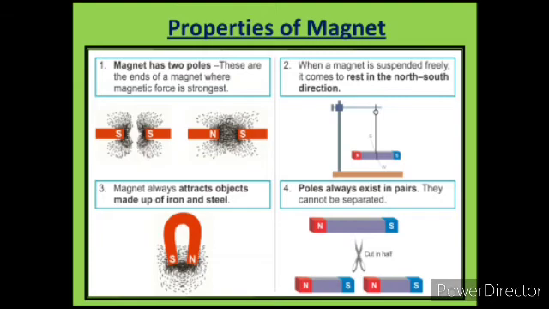Next, the fourth property is that poles always exist in pairs. How can you see this? If you cut the magnet into two pieces, the side where you cut also develops opposite poles. Like in this figure, one bar magnet is there. After cutting, one side is developed as a south pole and the other side is developed as a north pole. And these two magnets also behave like a complete magnet.